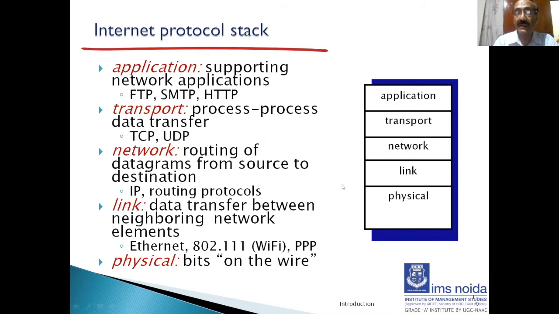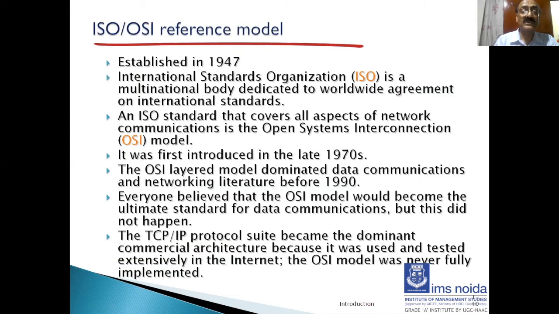But this TCP/IP protocol layer, the Internet Protocol Stack, was not the original one. The main thing that originally was done was called the OSI reference model through ISO, the International Standards Organization, which was established in 1947. ISO created what is called the Open Systems Interconnection Model, which was introduced in the late 70s.